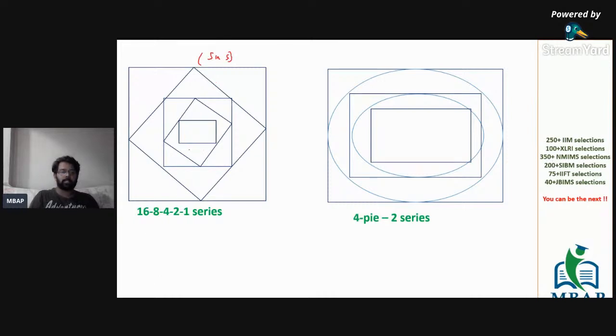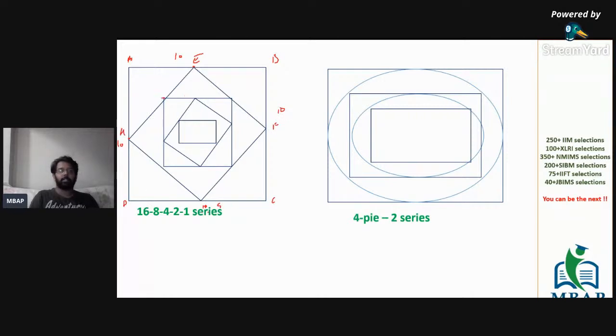This is a square. Let me tell you the kind of question which you will see in the examination. The question says there's a square of side 10 centimeter each, and using the midpoint of the first external square, which I can name ABCD, you form an internal square which is EFGH, my second square.